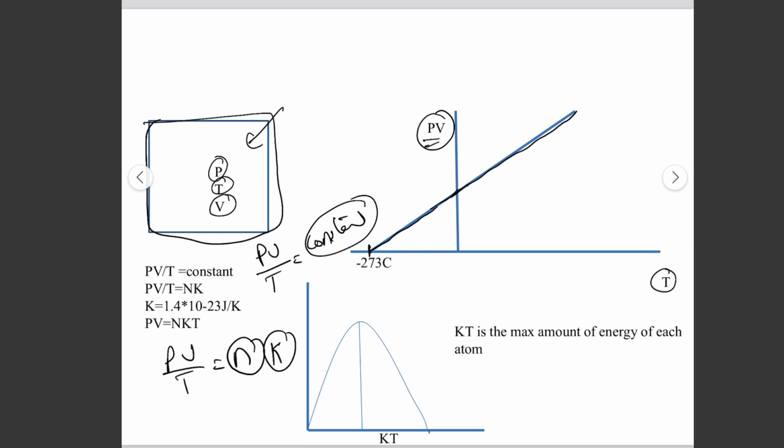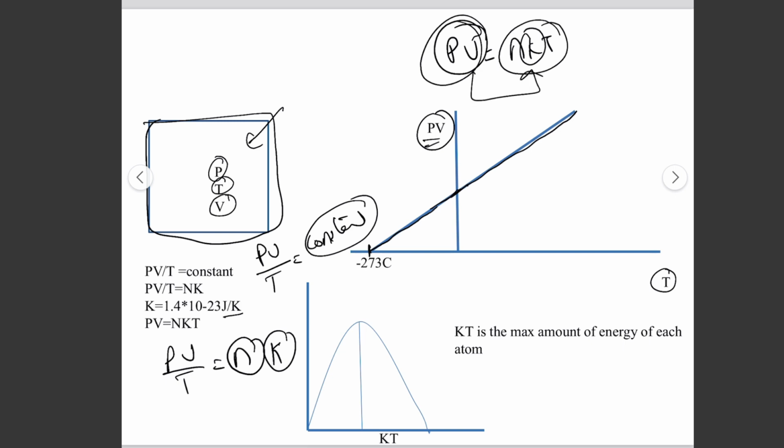So PV is equal to NkT. The Boltzmann constant is an energy term, because it's 1.4 into 10 to the minus 23 joule per Kelvin. It looks like an energy term.